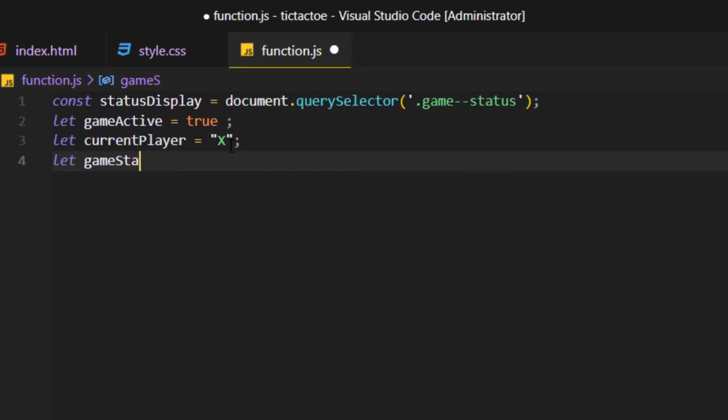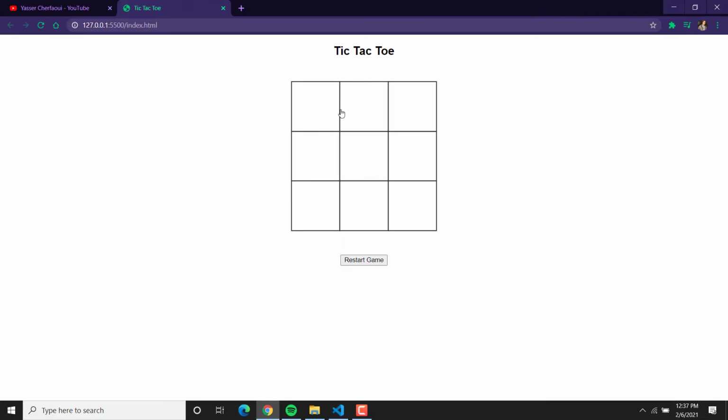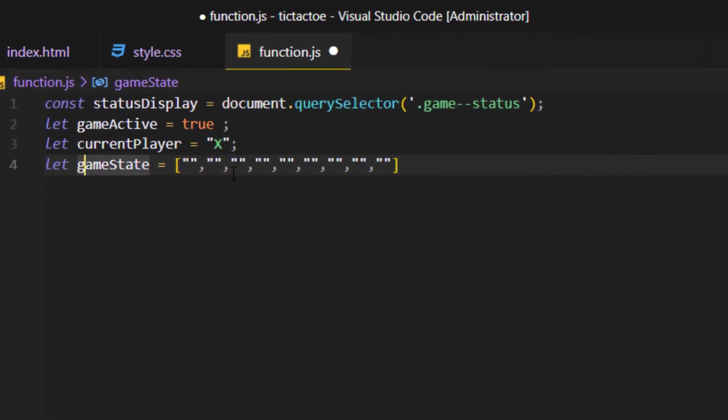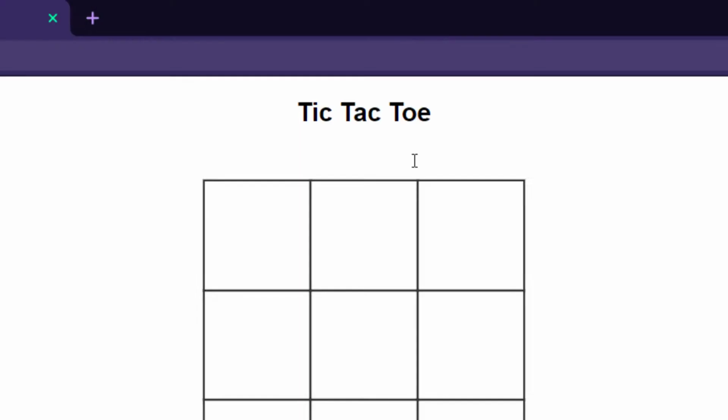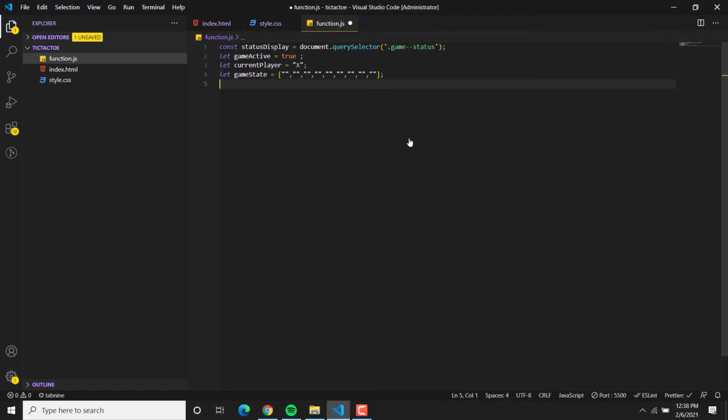And then we have the game state. Let me just explain: here this cell has its own index, so if it's already filled with a letter, we're gonna know that from the game state. So yeah, there are 9 as the number of cells.